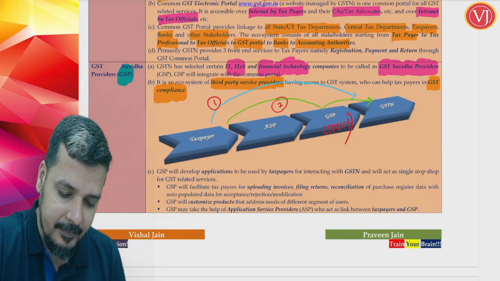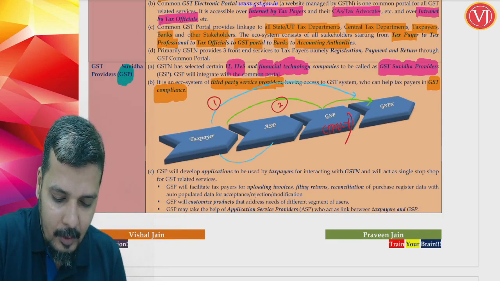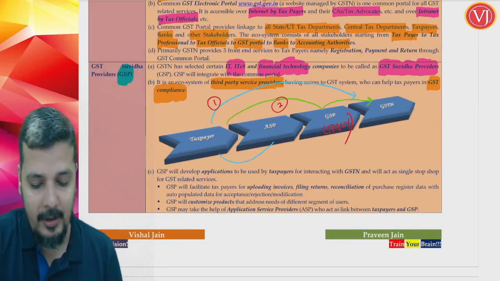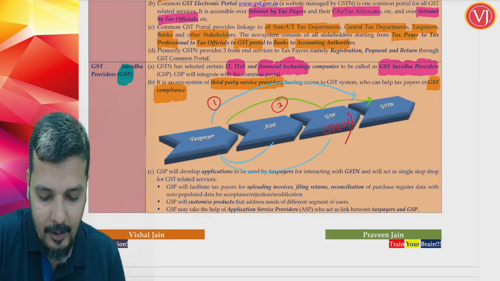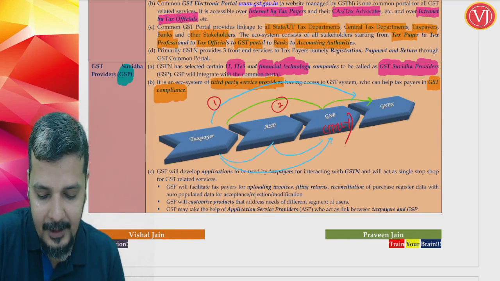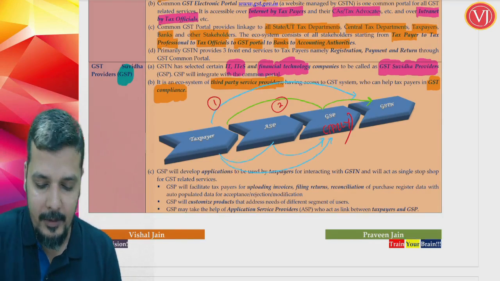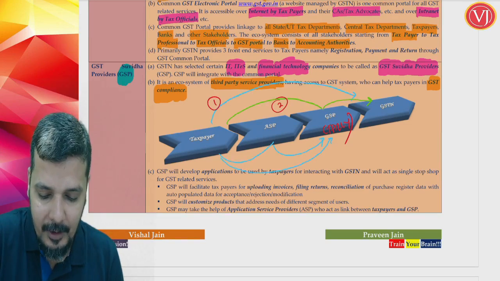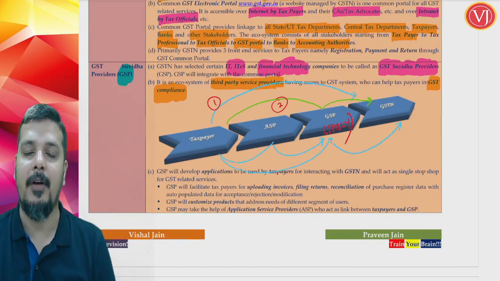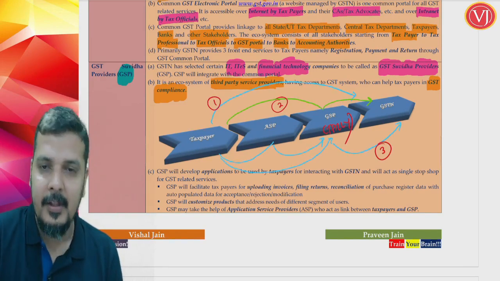Now third option, the taxpayer can communicate with both the application service provider, a new terminology coming out, and the GST Suvidha Provider. So the taxpayer will partly communicate with the application service provider and partly with the GST Suvidha Provider, and finally the GST Suvidha Provider will talk to the GST network. Let me take an example.